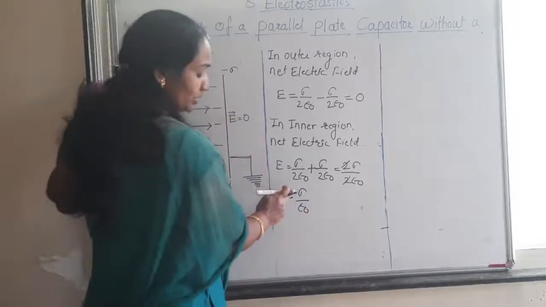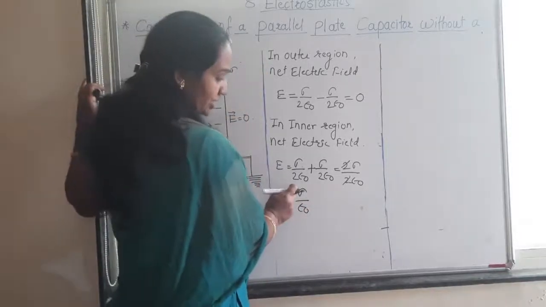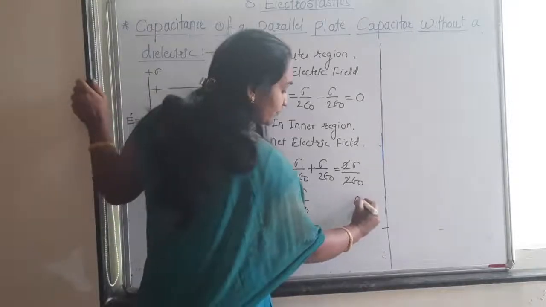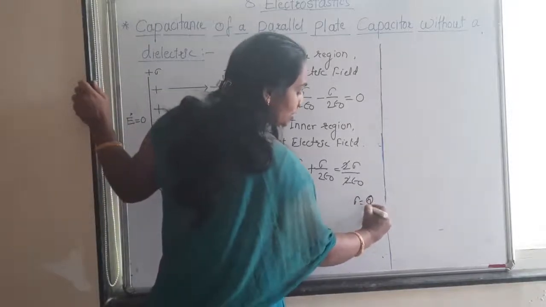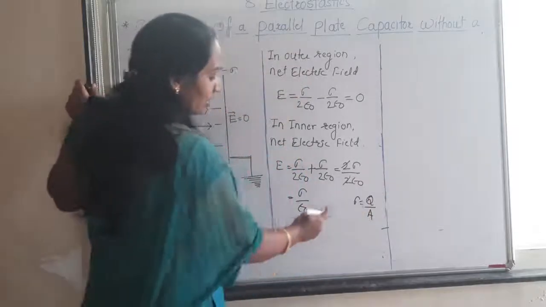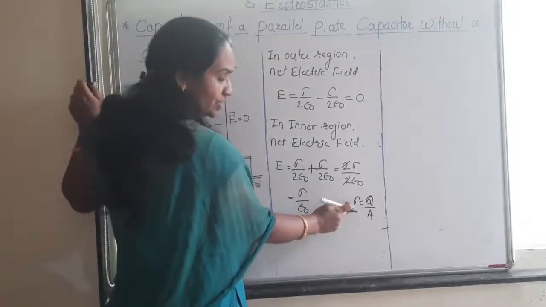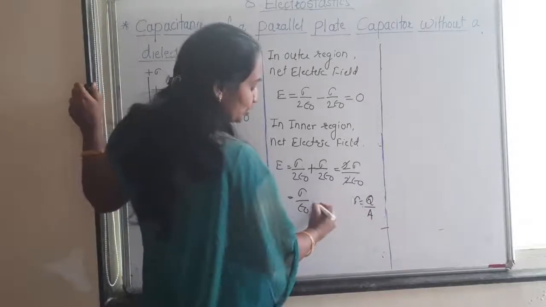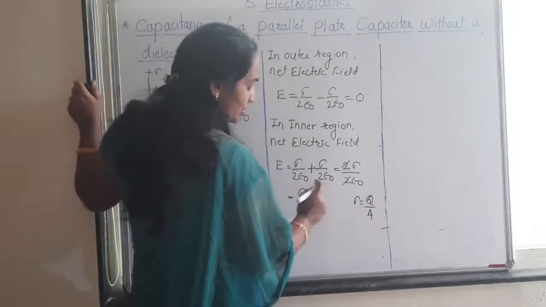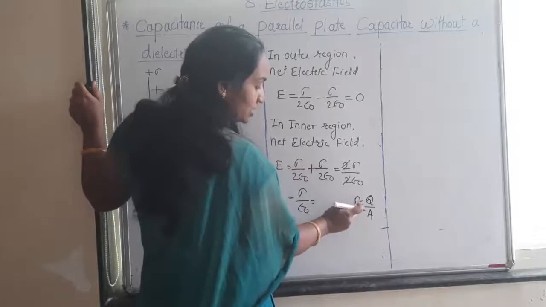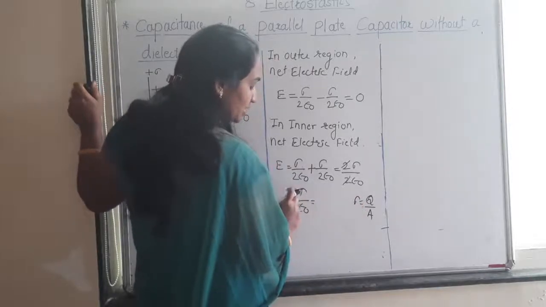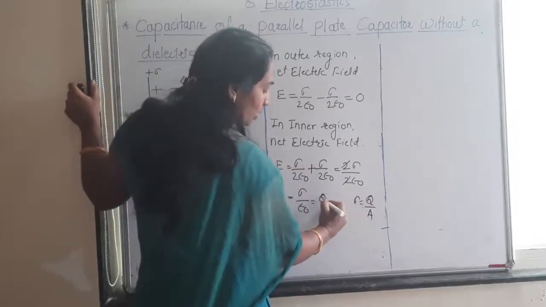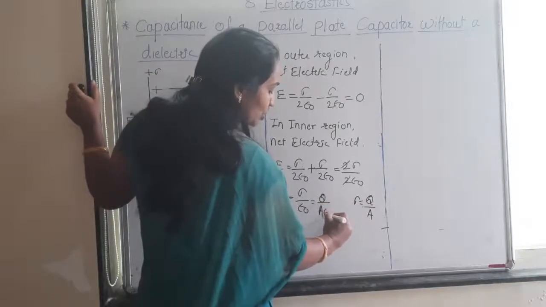The surface charge density is charge per unit area, so sigma is Q upon A. Substituting this, we get Q upon A epsilon 0.